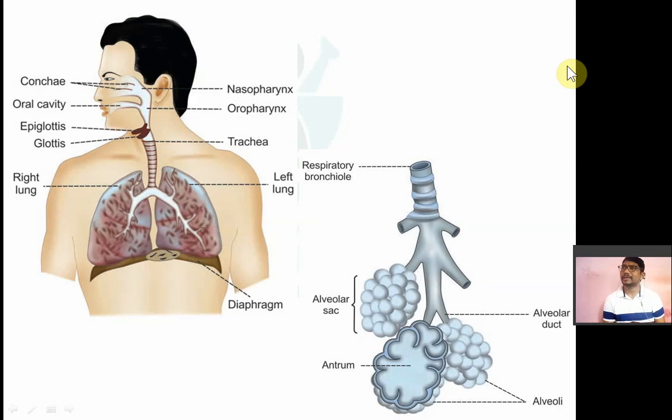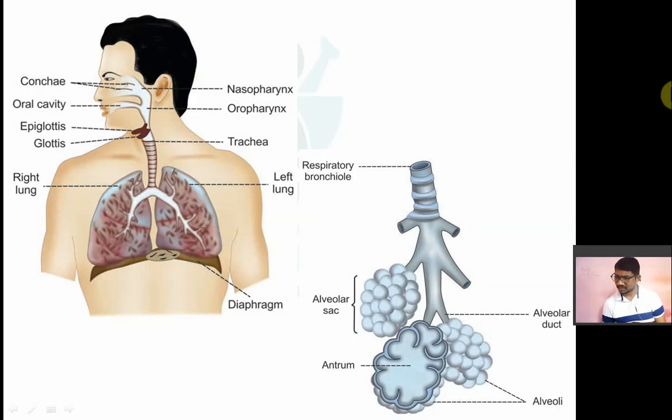Taking air inside the body is known as inspiration, and releasing air from the body to outside is known as expiration. This is the main function of your respiratory system, that is, exchange of gases and making oxygen available for various metabolic processes.